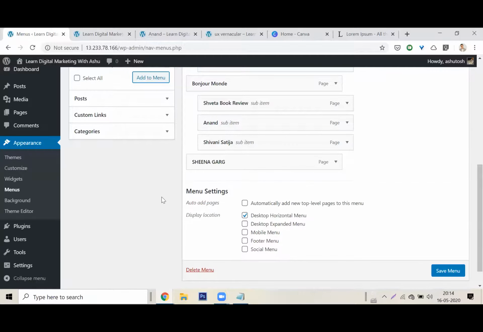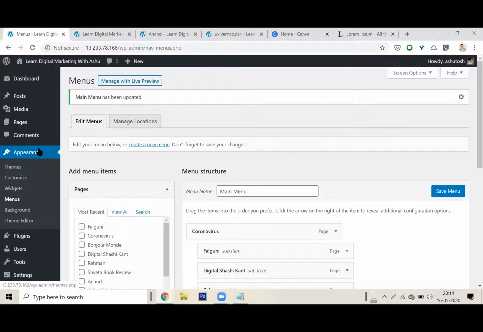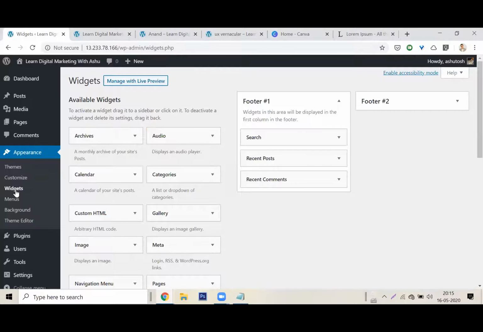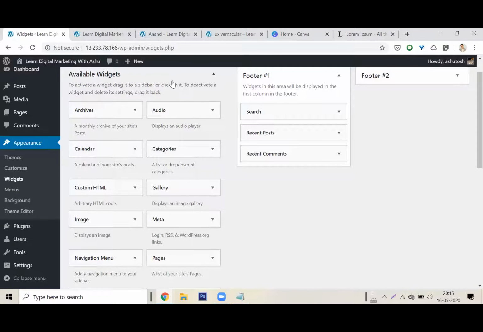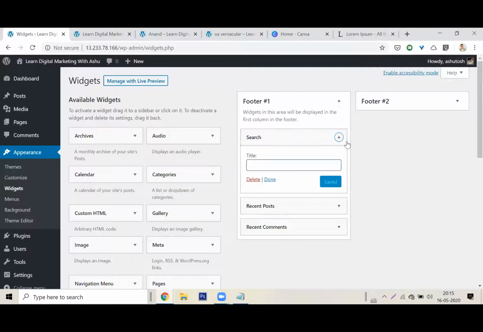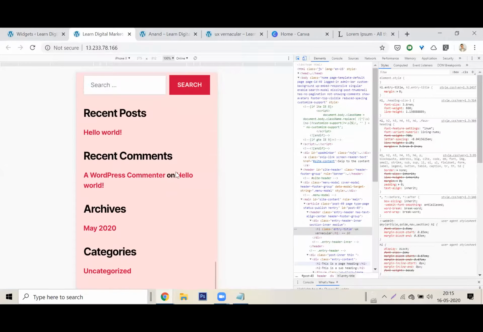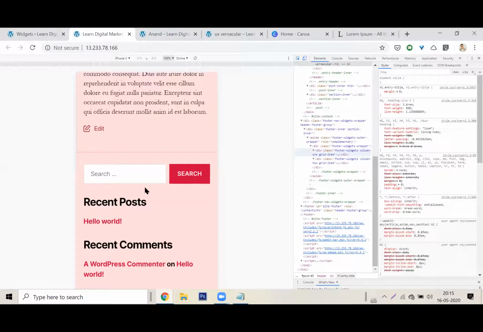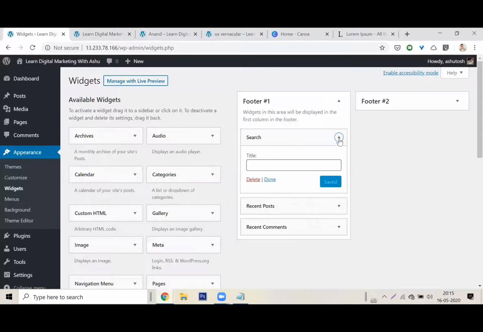So now everything is saved. Let me go to appearance, and the footer is always set up in widgets. Look at this. In this theme, and this is a default WordPress theme that I'm using, I have a choice of two areas for the footer, and here are all the things that I can add on the footer. Let me design the footer for you. Search bar is a good thing, right? Do you see this search bar? You want to have the search bar in the footer, right? It's not hurting anyone. Let me use the search bar here.